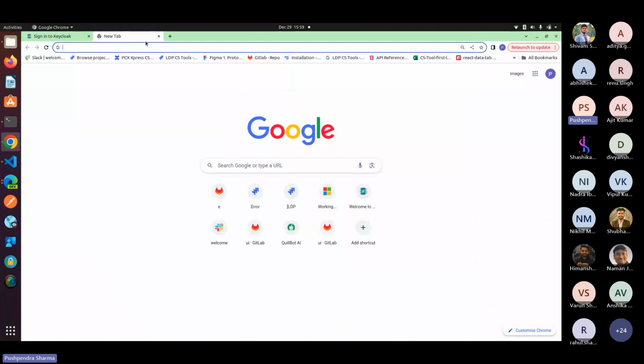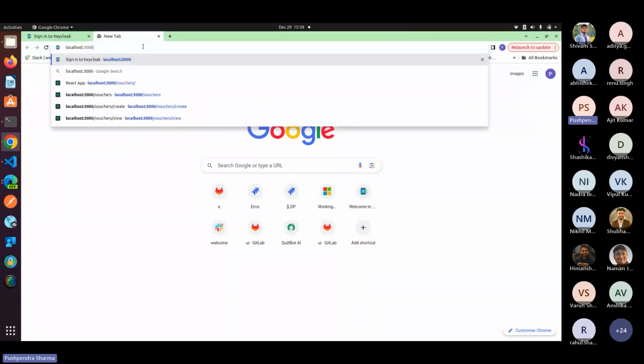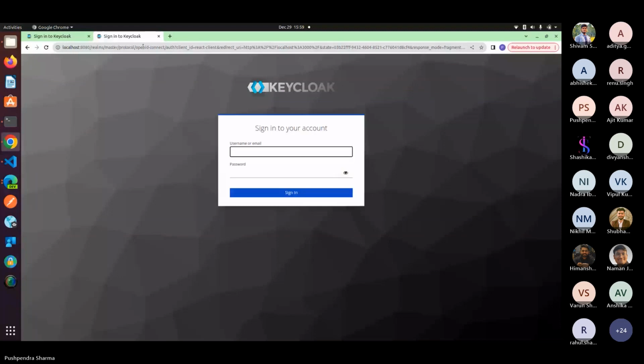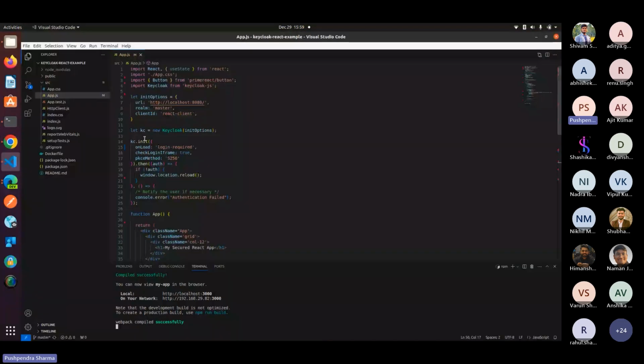So this will open the Keycloak server, but let me show you how it is working. I'm opening the localhost 3000 URL, but because of this onLoad method, I'm redirected to the Keycloak authentication.